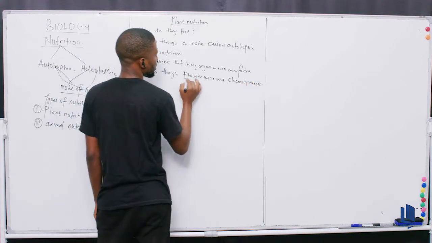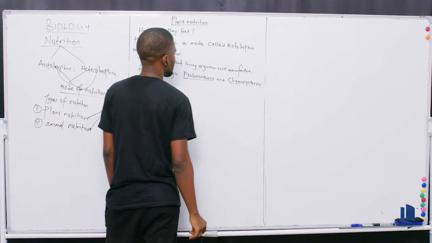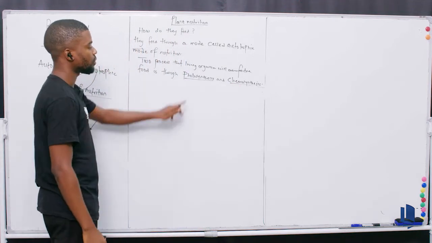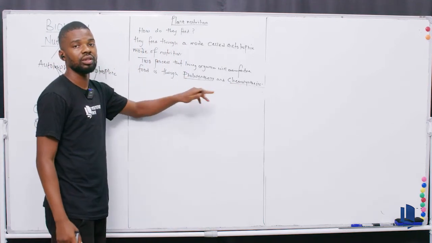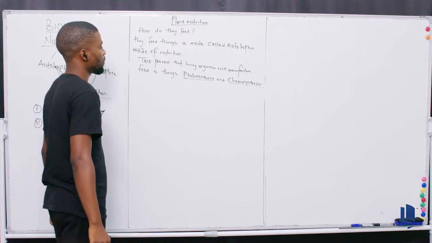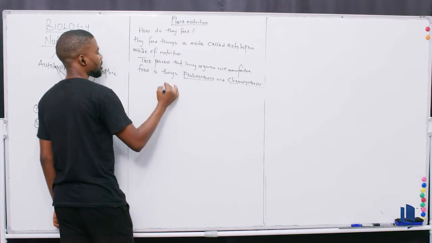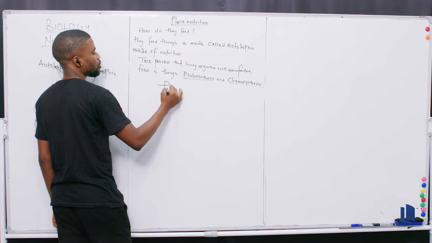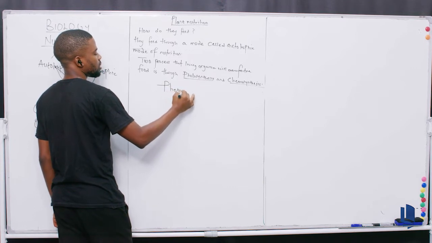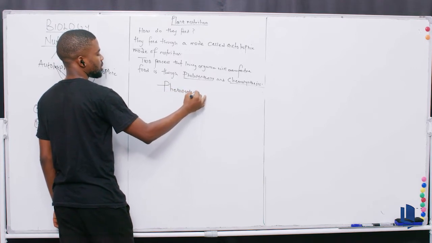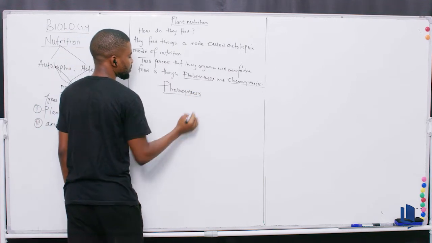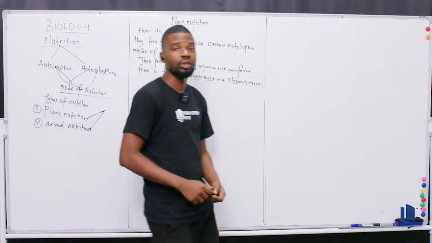So we say photosynthesis, chemosynthesis. And then you now break it down. You now say, let's talk about photosynthesis. So, you get the logic now.